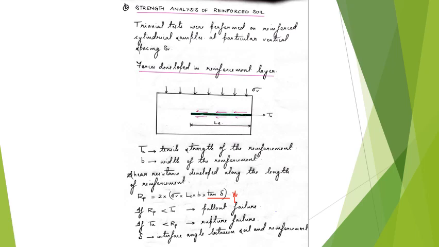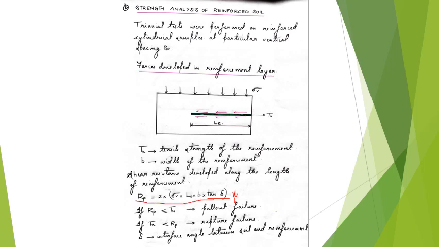But if your interface angle is high, which means that your reinforcement has a rough surface, there will be better interlocking between the soil and the reinforcement. Here this force is multiplied by 2 because it acts on either side of the reinforcement. So this is the total shear resistance developed along the length of the reinforcement.